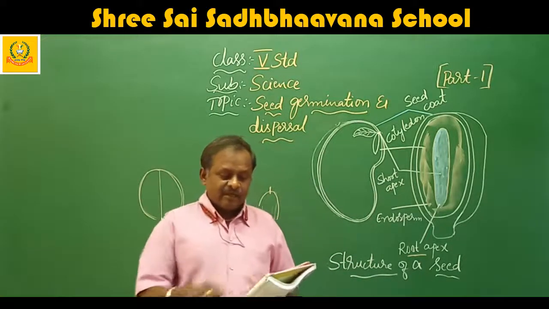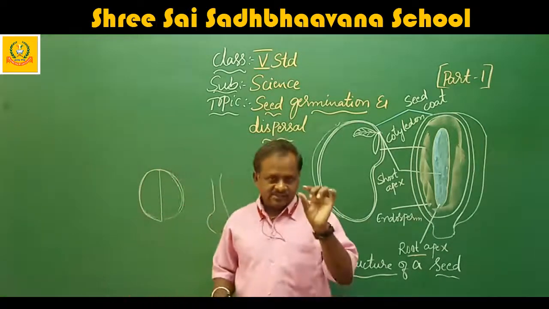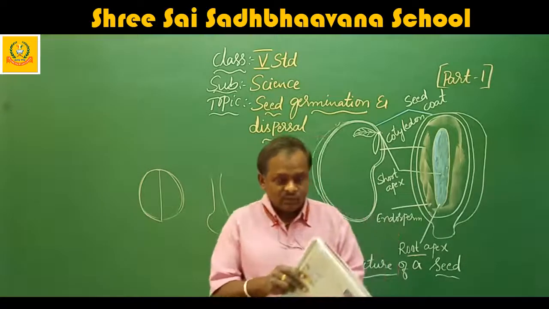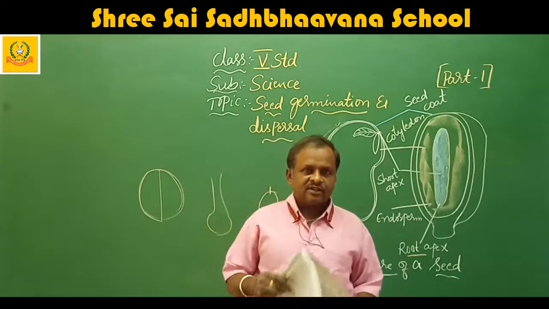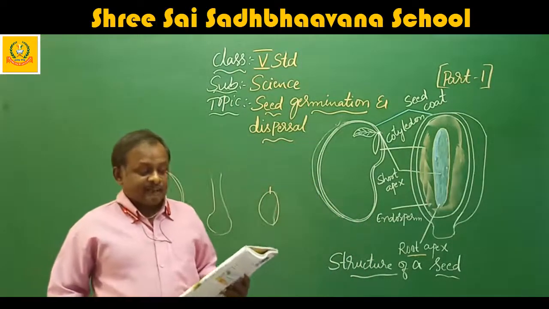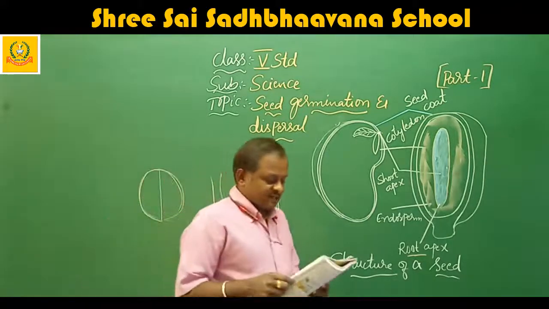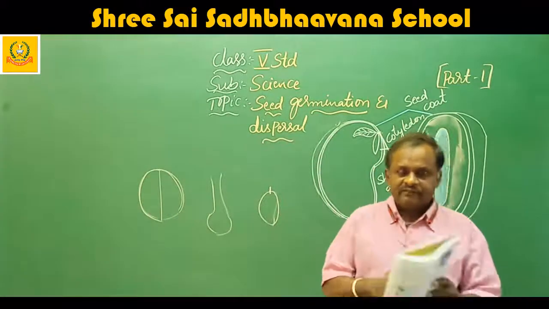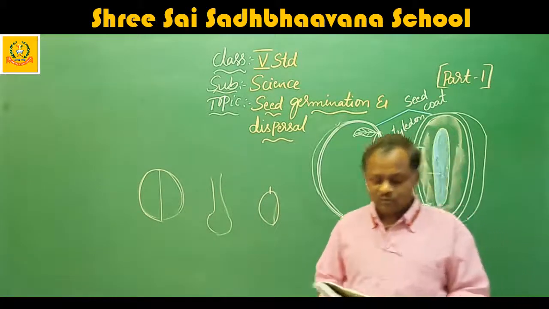Such seeds are called monocotyledons or monocots. Because if you cut a small ragi, it won't divide into two equal parts. Examples are corn, rice, maize, all with only one cotyledon. And dicots means when you cut a seed, it will divide into two equal parts.